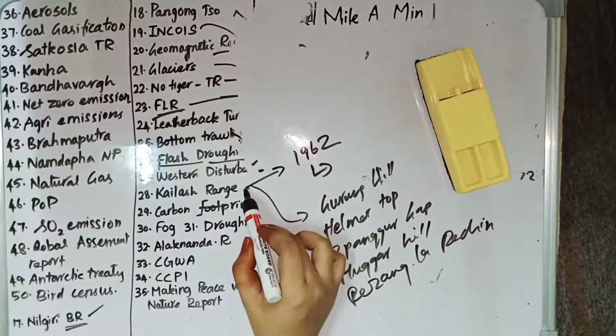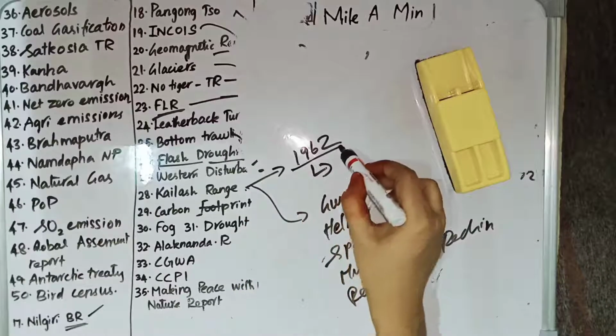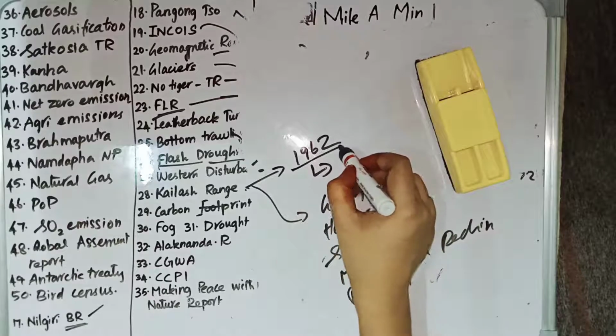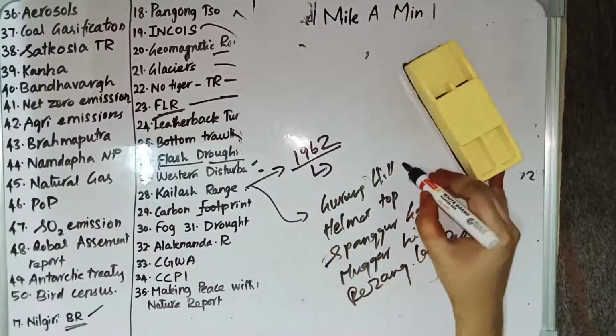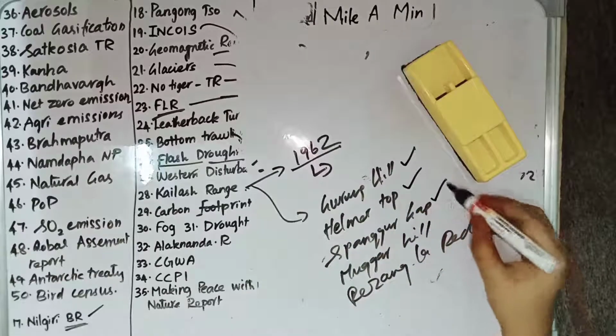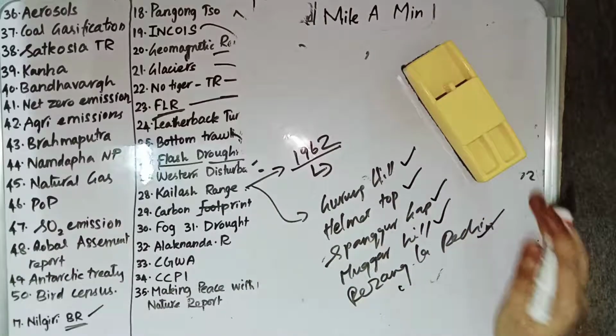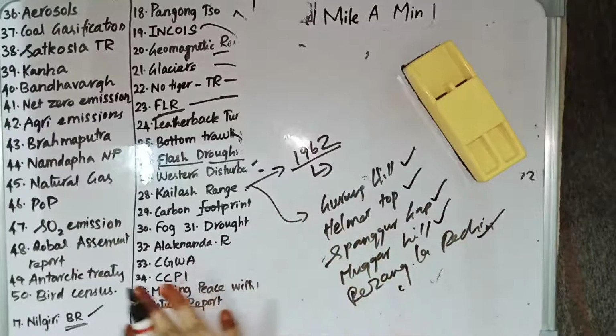So Kailash Range is the theatre of conflict in the 1962 Chinese offensive war, in which two battles were fought at Rezang La and Gurung Hill. The key features of Kailash Range are Gurung Hill, Helmet Top, Spanggur Gap, Mugger Hill, Rezang La and Chushul. These are the key features of Kailash Range.